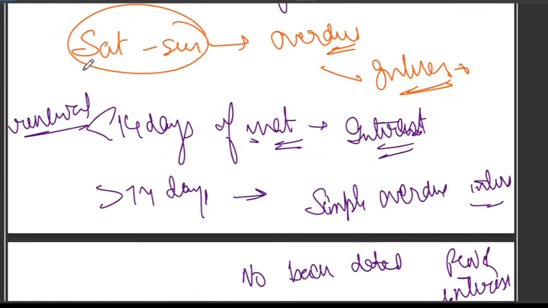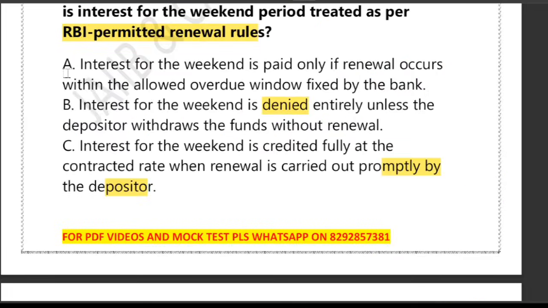So that depends on renewal. If renewal is within 14 days of maturity, the bank may pay interest for the overdue period. If the renewal is after 14 days, only simple overdue interest may be paid, no backdated FCNR. Now let's look at this particular question.